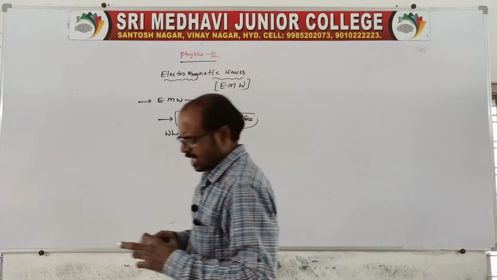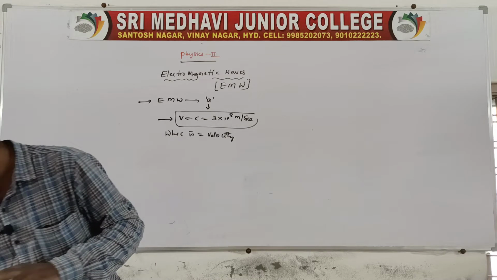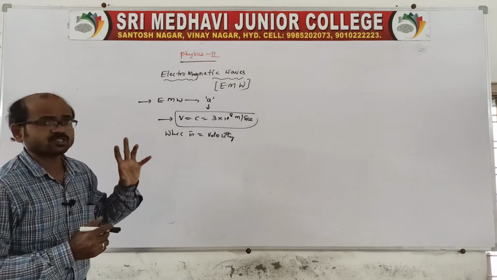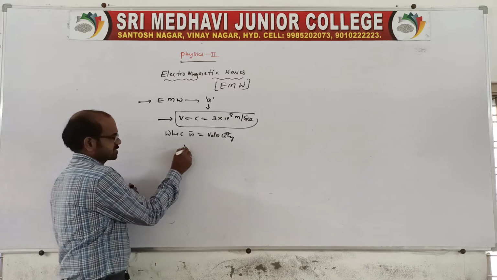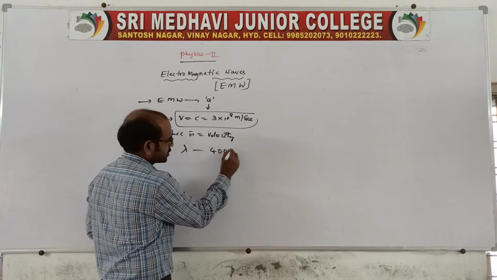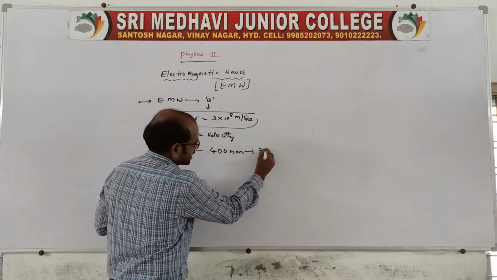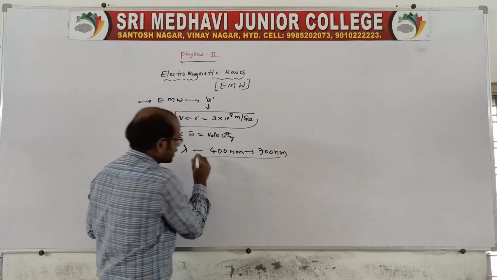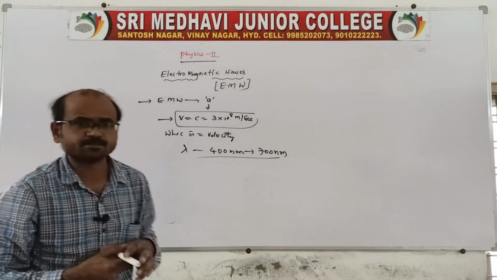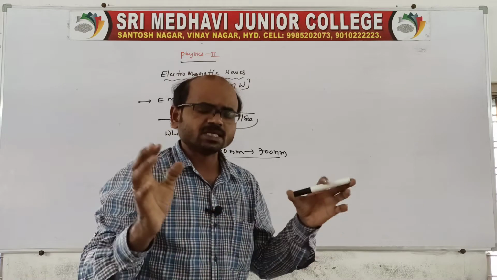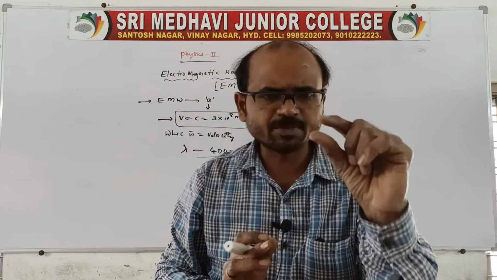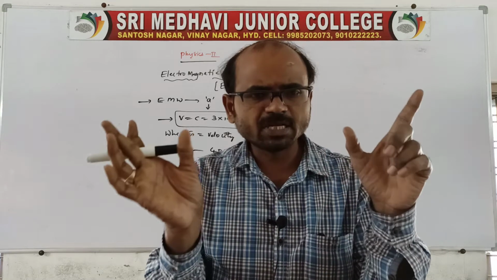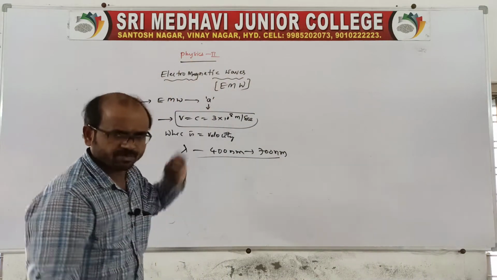In general it is that. And here the wavelength also we know. The wavelength belongs to 400 nanometer to 700 nanometer for electromagnetic waves in a spectrum. You take a spectrum, in that spectrum all electromagnetic waves are there, from visible light. The visible light consists of all these electromagnetic waves.